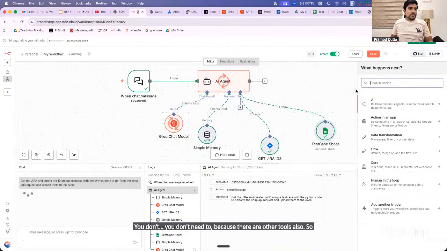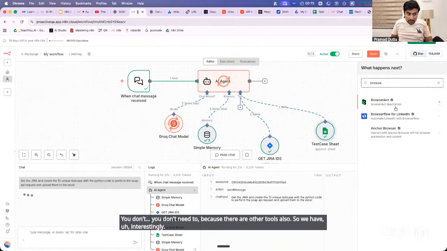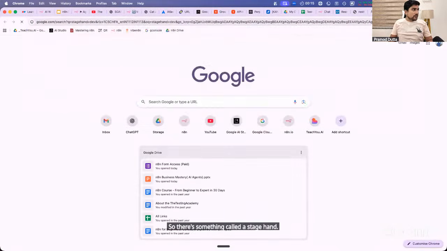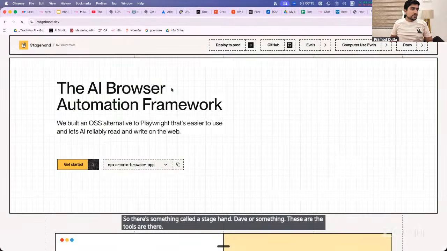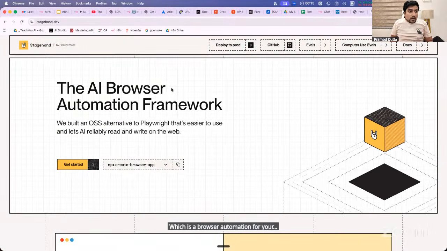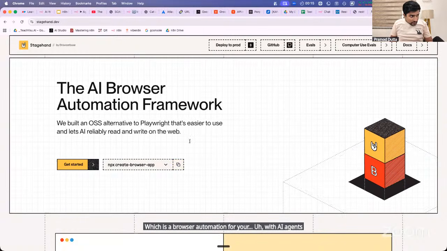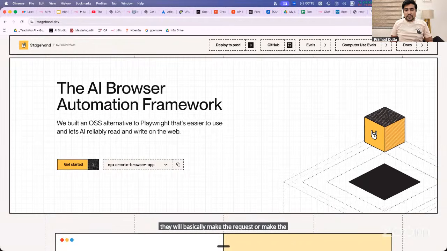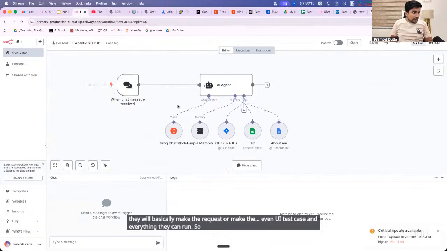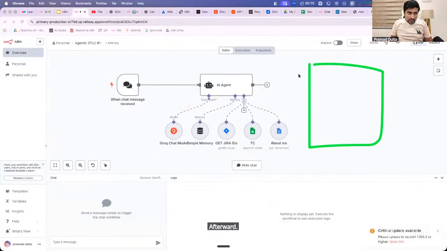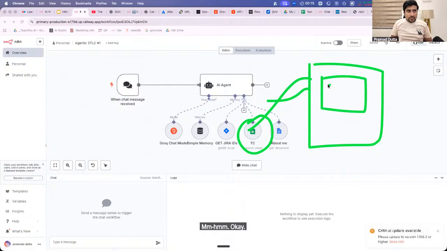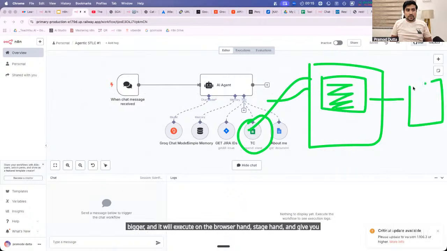Interestingly, we have Browser Use or Browser Act, these kinds of tools. There's something called Stagehand dev. These are tools for browser automation with AI agents. You can connect n8n with them. They will make the request, and even run UI test cases and everything. Afterward there will be another flow, another agent, that reads the code from this, executes it on the browser with Stagehand, and gives you the result to your email.